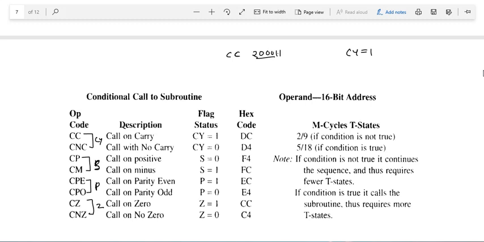Call if carry flag equal to 1, call if carry flag equal to 0, call if positive, sign flag equal to 0, call if negative, sign flag equal to 1, call if parity even, P equal to 1, call if parity odd, P equal to 0, call if zero flag equal to 1, call if zero flag equal to 0.